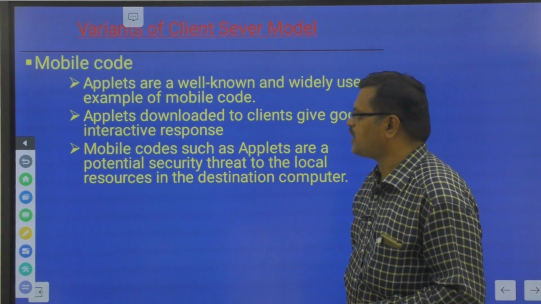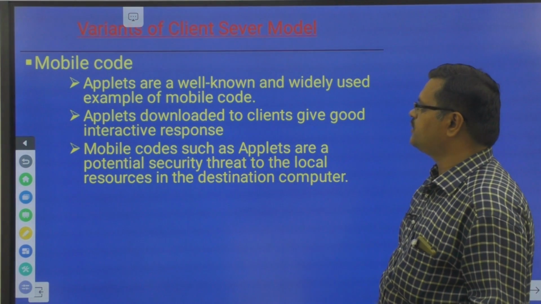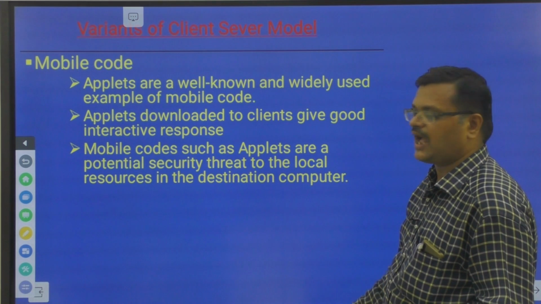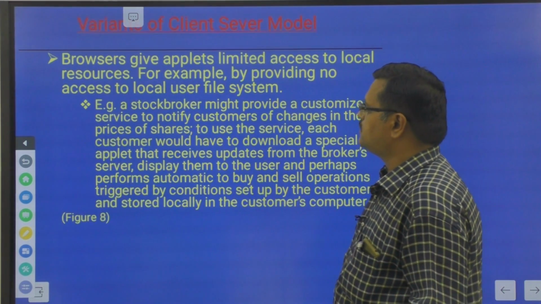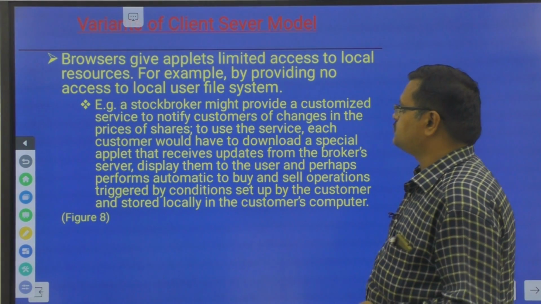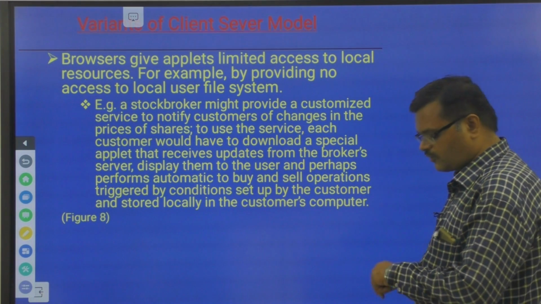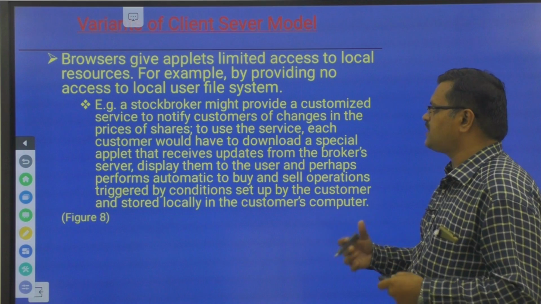Next is mobile code. Applets are well-known examples of mobile code. Applets downloaded to the clients give a good interactive response. They are executable, and the browser is the place where applets get executed. For example, a stockbroker might provide a customized service to notify customers of changes in the price of shares.